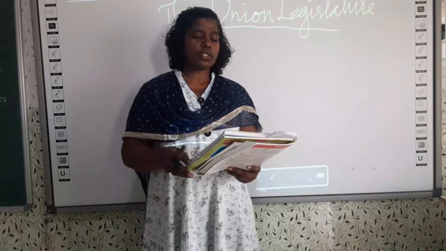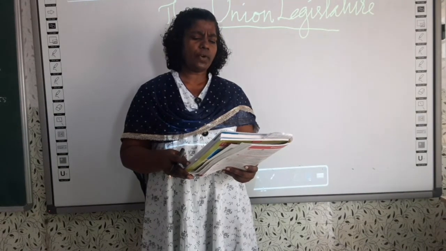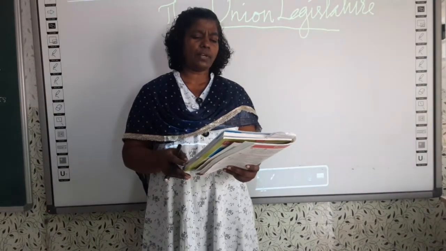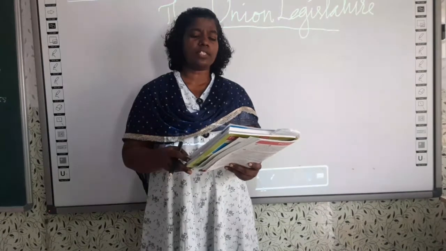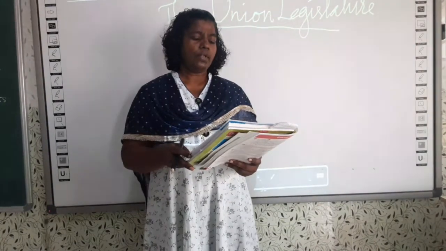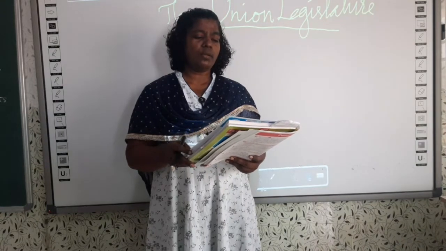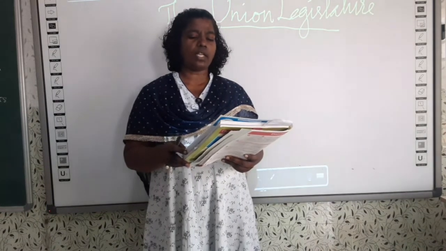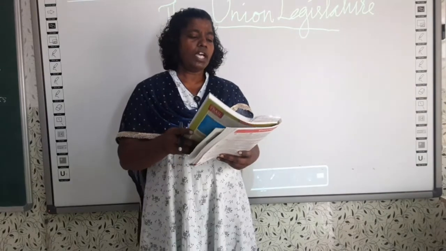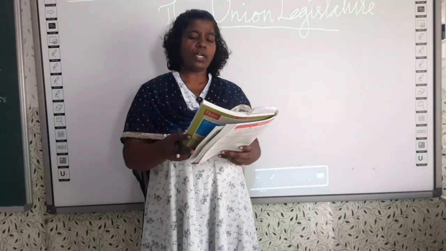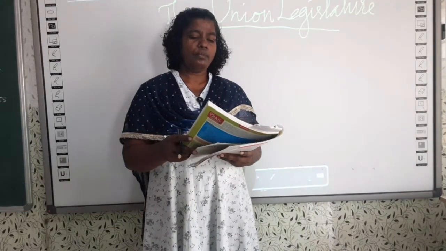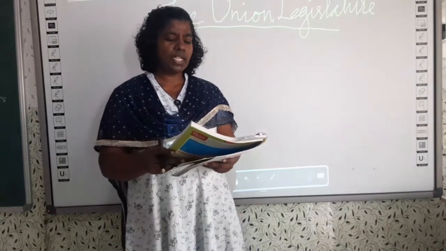Section F, first question, page number 42, second question, page number 42, third question, page number 42 and 43. F section, second question, A 43, B 43, C 43 and 44. F3A 43 and 44, B 43 and C.